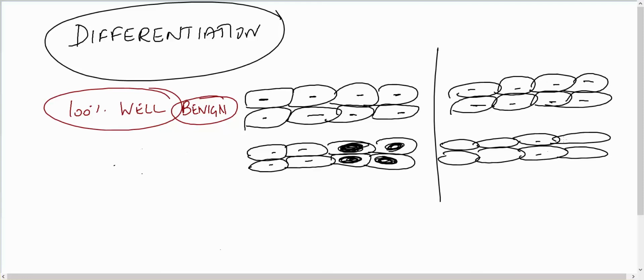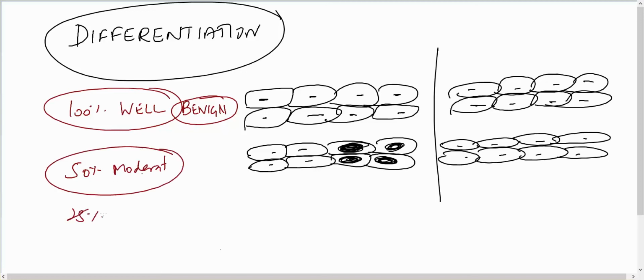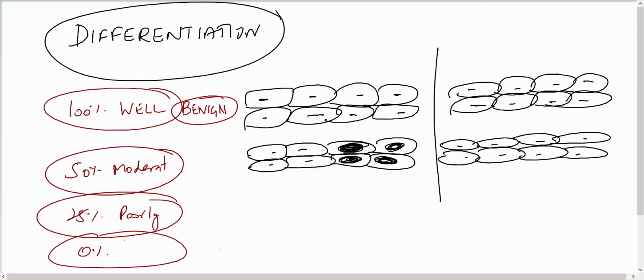So if the tumor cells resemble only 50% of the normal cell, then it is moderately differentiated. Likewise, if it is 25%, it is poorly differentiated. If 0%, completely abnormal, completely no matching, it is undifferentiated.